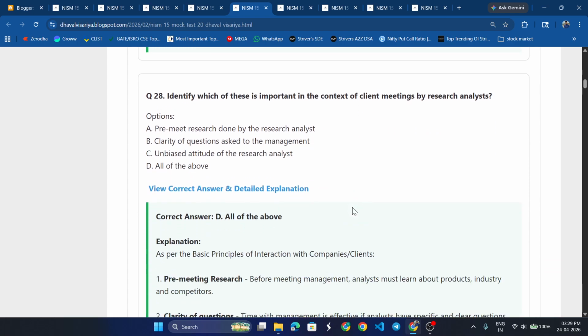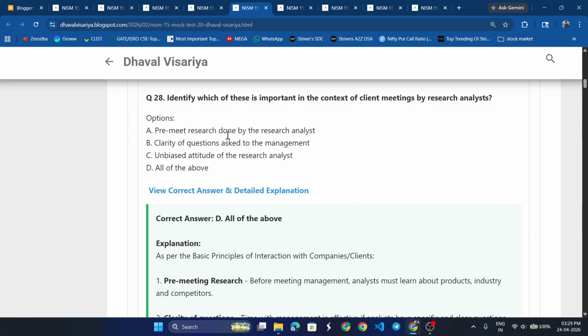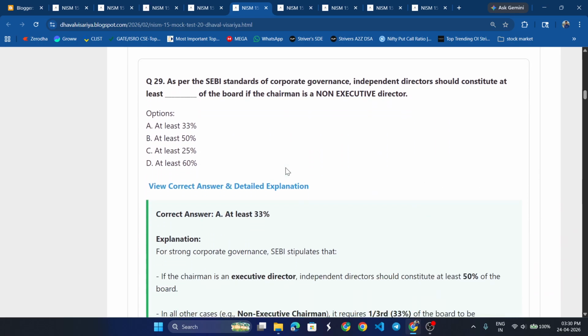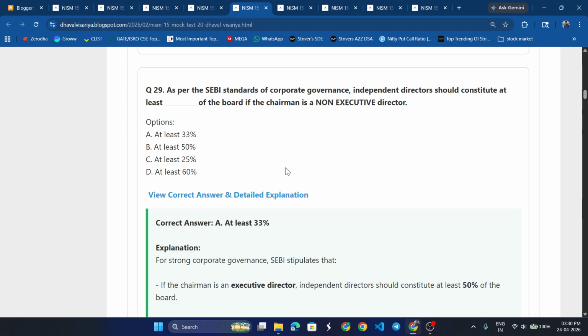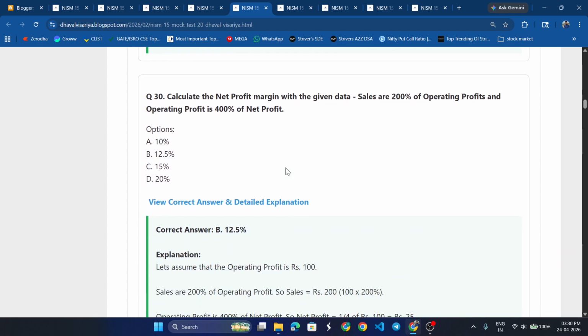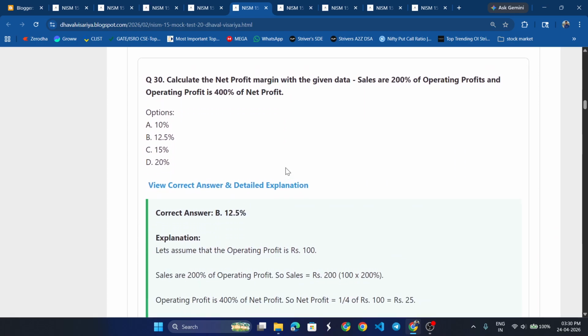Identify which of these is important in the context of client meeting by research analyst. All of the above. As per the SEBI standard of corporate governance, independent directors should constitute at least dash percent of the board if the chairman is a non-executive director. At least 33%.